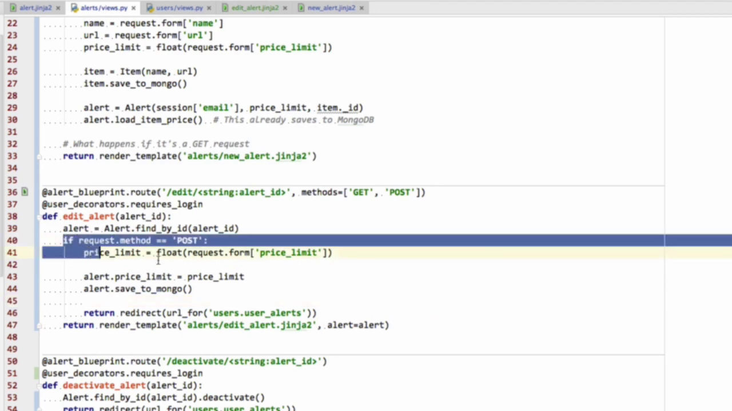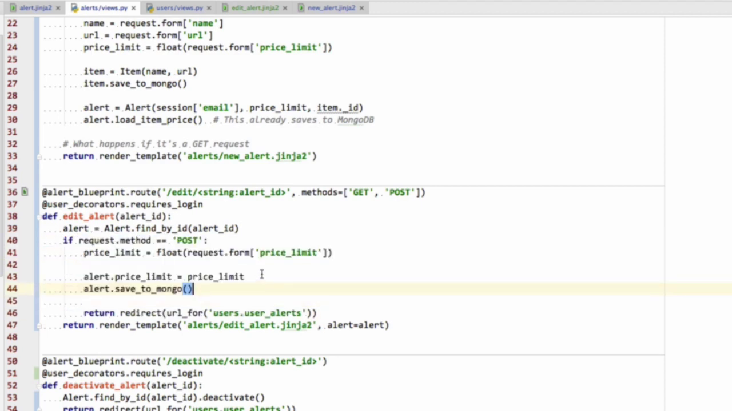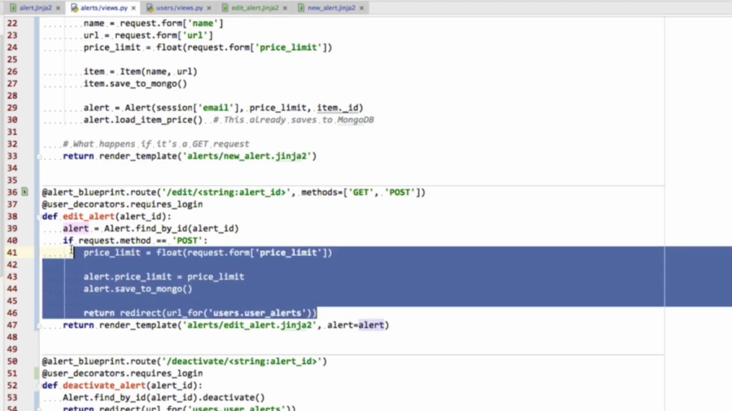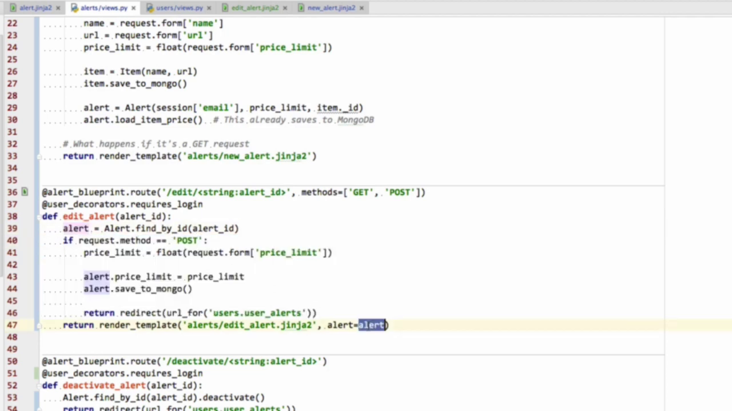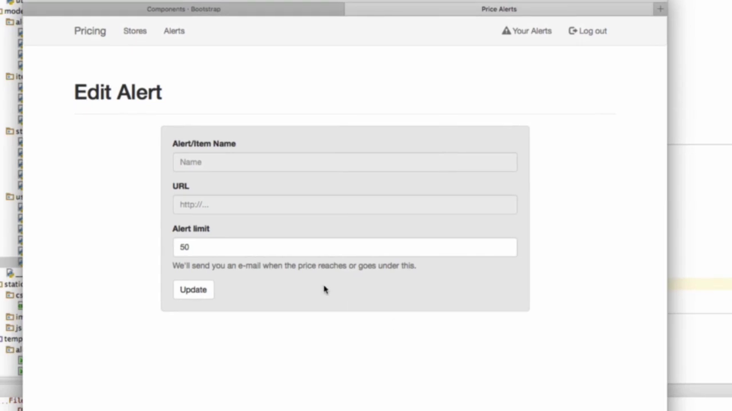Remember that if the request's method is post, we are going to change the price limit as per the value we get in the form. But if it's not post, this is not going to run at all. And then we're going to just be using this alert down there. So that saves some code. So let's save that. Come down here.